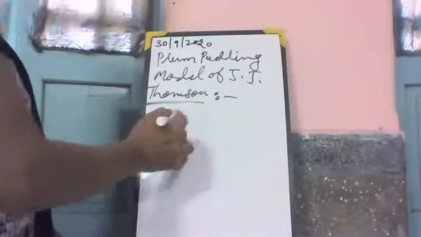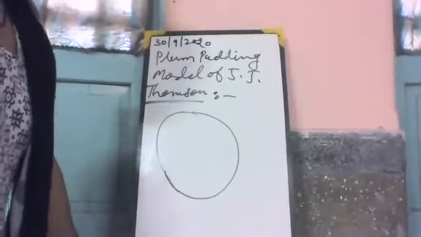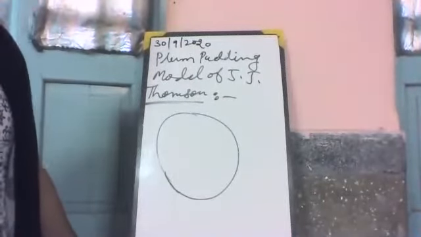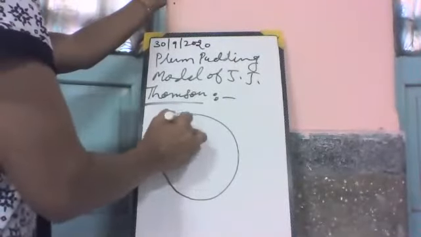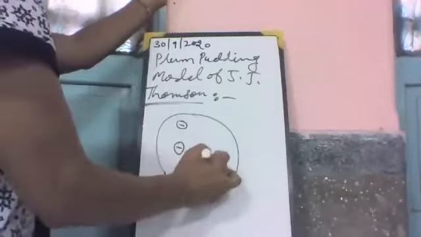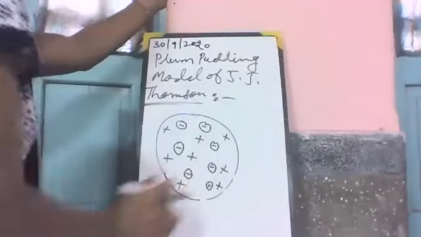He considered the atom to be a sphere. The structure of the atom is a sphere of positive charge where negatively charged electrons are embedded in the sphere.